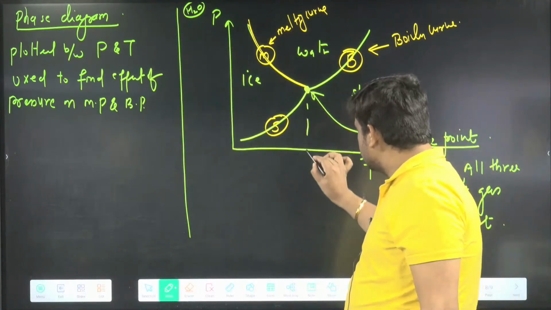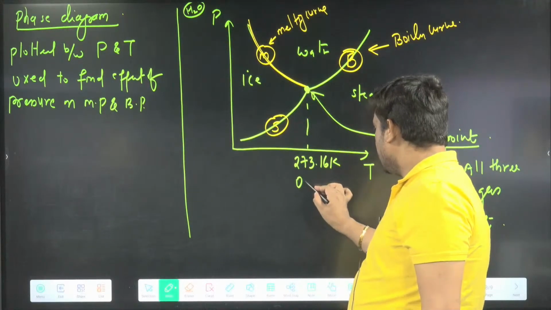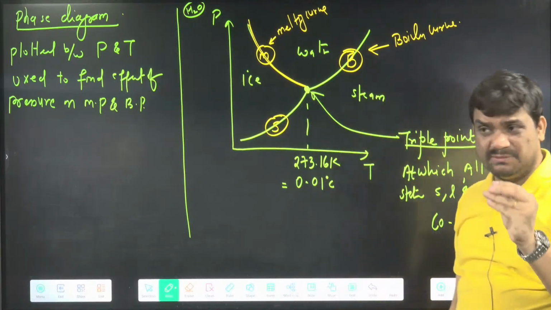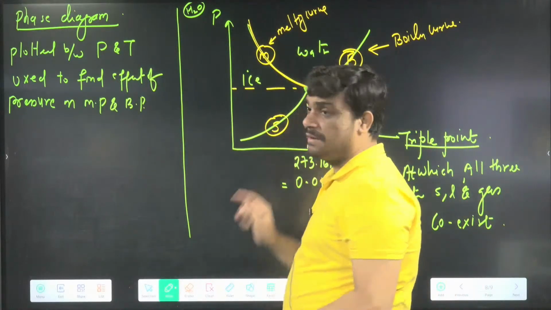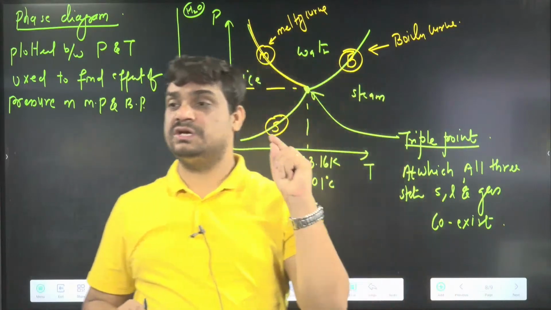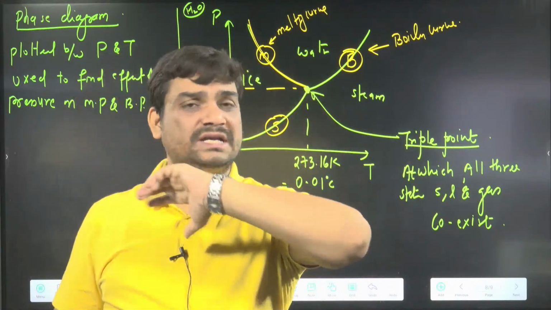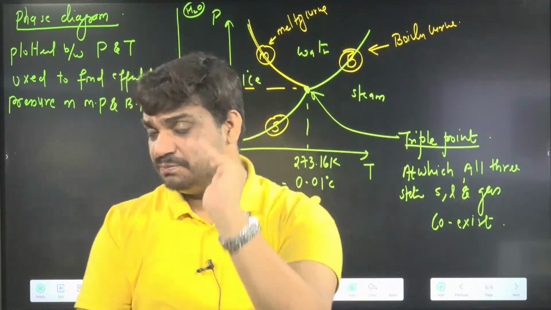Here the temperature is 273.16 Kelvin, which you need to remember, or in Celsius, 0.01 degrees Celsius. We have to use this temperature many times, so remember it. But the pressure value you also need to remember. The triple point is a condition not just for temperature. You need to specify pressure also. If you only state the temperature, it is not correct. We need to tell pressure as well as temperature, both.